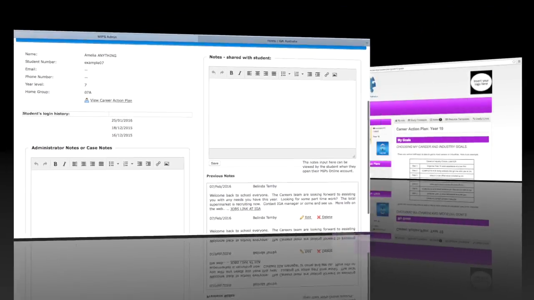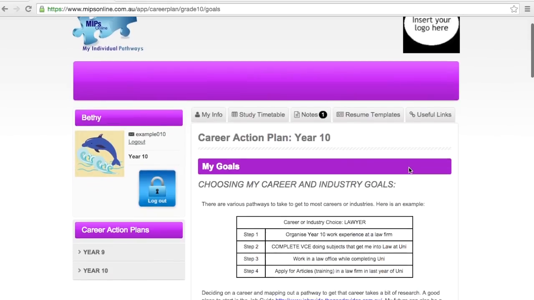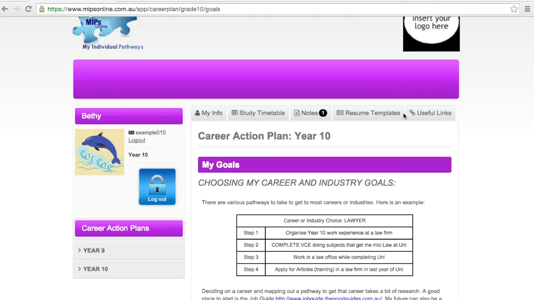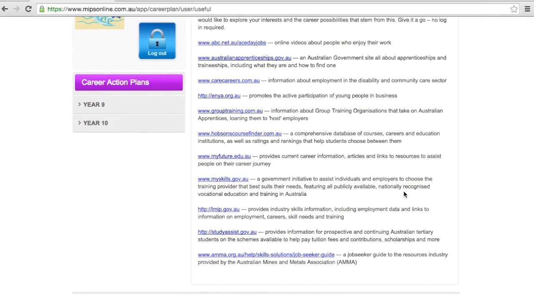Great. The other updates that we have made are within the student's profile. So you can see here they now have 5 options in their top menu and there is a useful links area. This is where they can find the resources they need to complete their career action plan, and we are adding to these resources every week.